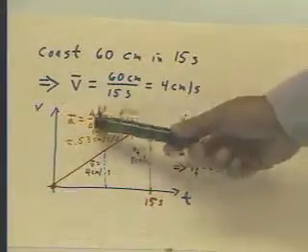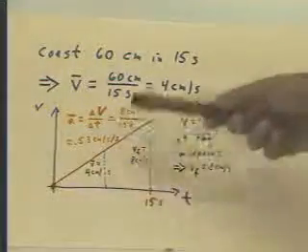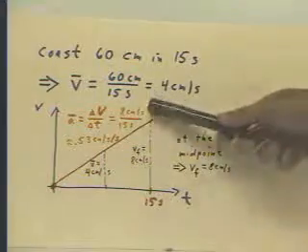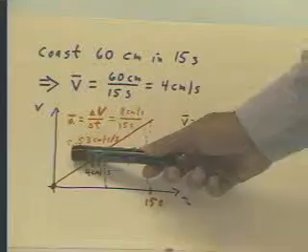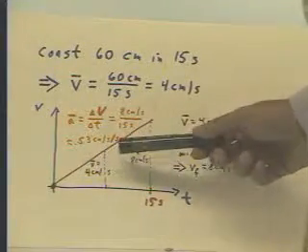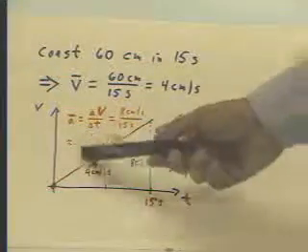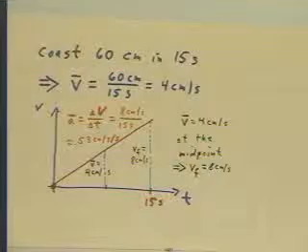That's our velocity change divided by our time interval. Velocity changes from 0 to 8 centimeters per second. That occurs in 15 seconds, so that we obtain an acceleration of approximately 0.53 centimeters per second per second. That's actually 0.533 centimeters per second per second, and the 3 keeps repeating.